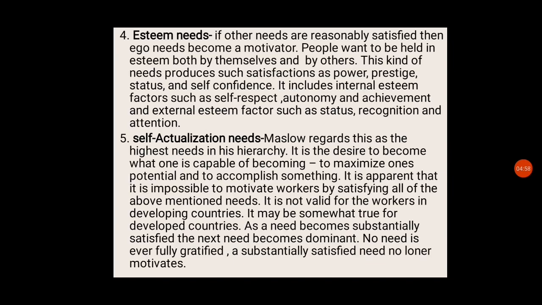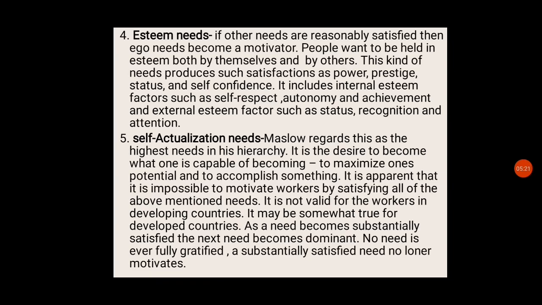Let's talk about the fourth need. The fourth need is esteem needs. If other needs are reasonably satisfied, then ego needs become a motivator. People want to be held in esteem both by themselves and by others.